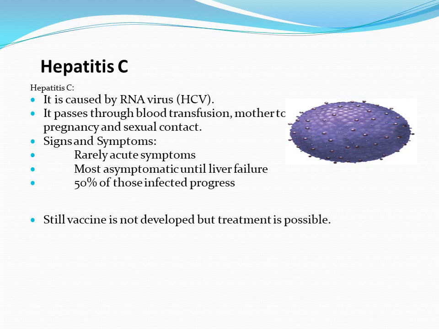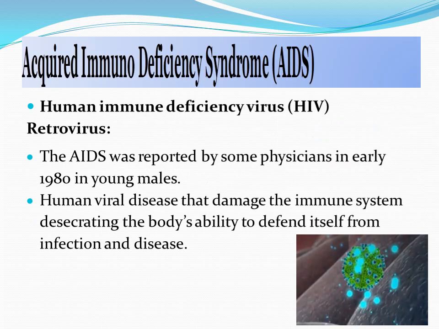Signs and symptoms of hepatitis C: rarely acute symptoms, mostly asymptomatic until liver failure. It means no symptoms until the liver fails. 50% of those infected progress. A vaccine is still not developed, but treatment of hepatitis C is possible.